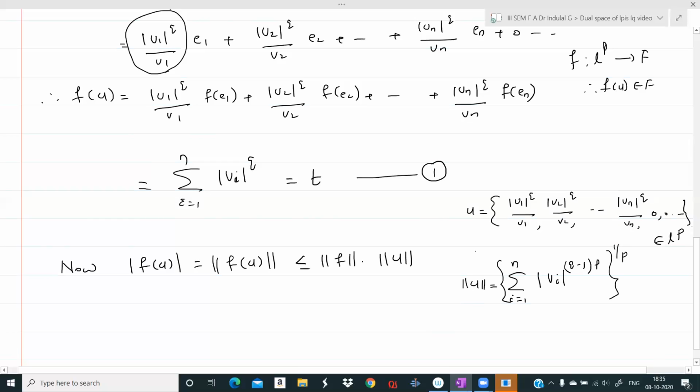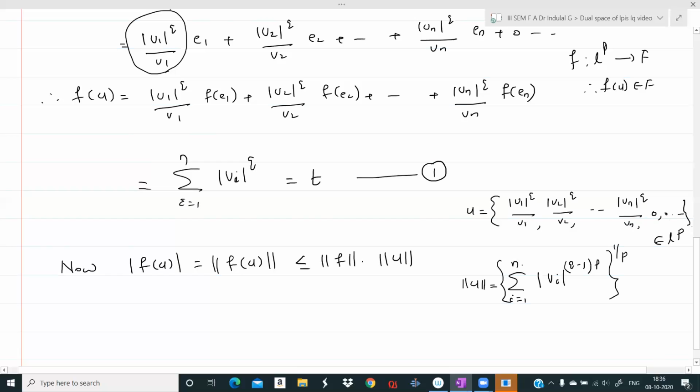Let me say it again: u is the sequence modulus of v1 raised to q by v1, modulus of v2 raised to q by v2, etc. modulus of vn raised to q by vn, and the rest all zeros, so that is a member of LP. In LP, the norm of a sequence is the modulus of each term of the sequence raised to p, summed, the all raised to 1 by p. So this is sigma i from 1 to n. Why did it become n? Because after the nth term everything else is zero.